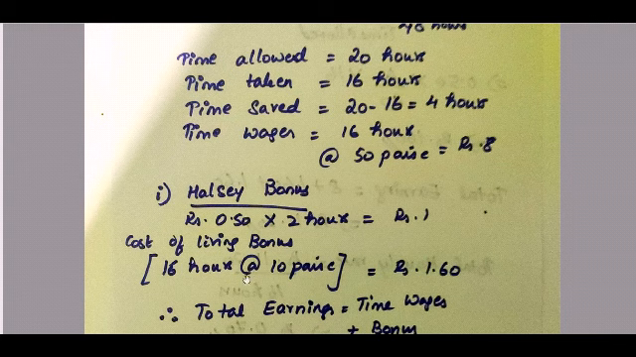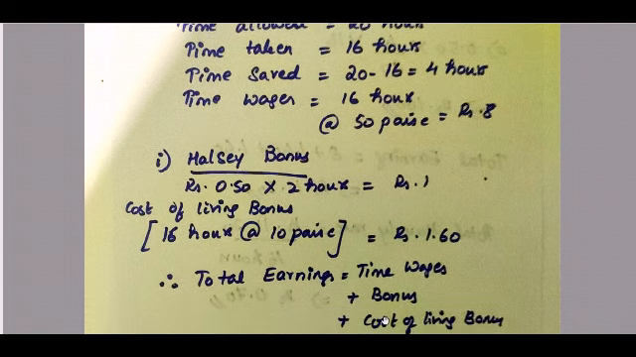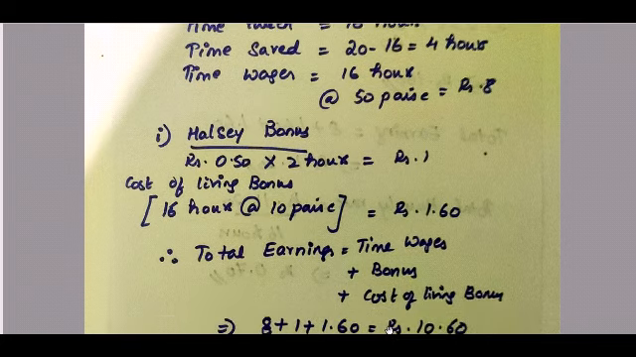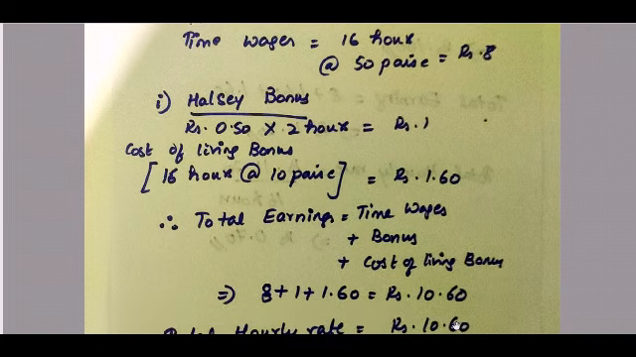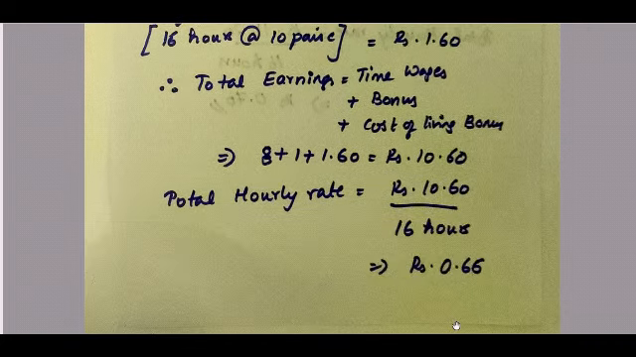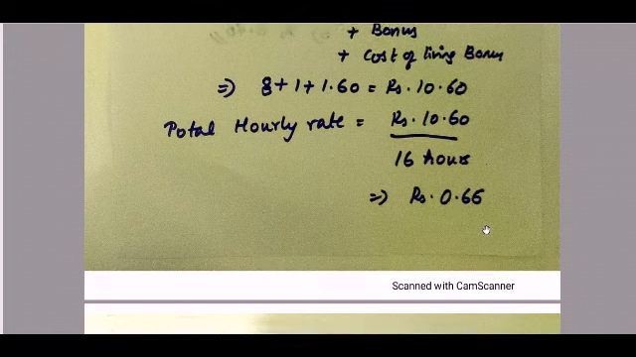So 16 hours into 10 paisa, which is 1.60. So the total earnings is equal to wages plus bonus plus cost of living bonus. So wages we know, which is 8 rupees, plus 1 rupee is your bonus, plus 1.60 is your cost of living bonus, which is equal to 10.60, the total earnings under Halsey bonus method. So what is your total hourly rate? 10.60 divided by time taken, which is 16 hours, which is equal to 0.66.